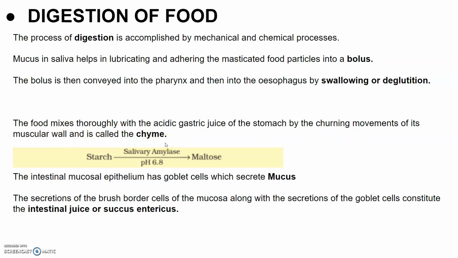The proenzyme pepsinogen, on exposure to hydrochloric acid, gets converted into an active enzyme called pepsin, and then pepsin converts proteins into proteoses and peptones, which are also called peptides. The mucus and bicarbonate ions present in the gastric juice play a very important role in the lubrication and protection of the mucosal epithelium.